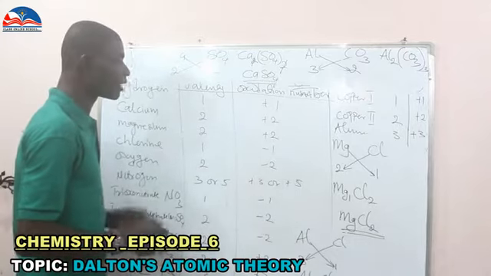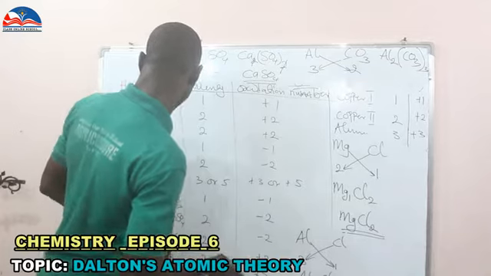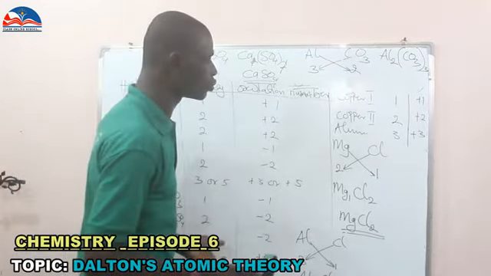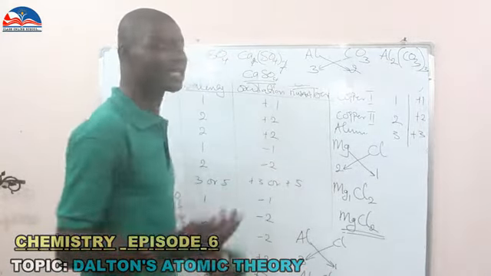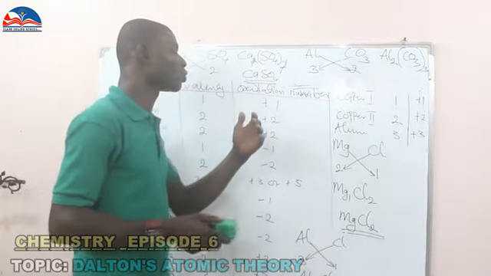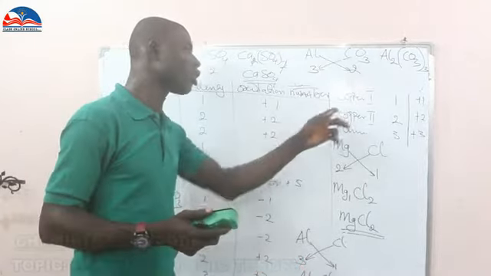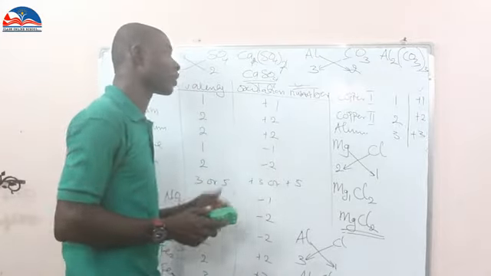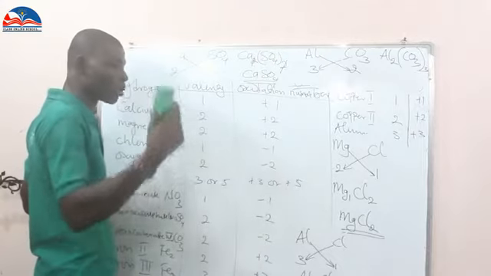So we have iron 2 chloride, iron 3 chloride. We have also copper 1 and copper 2 chloride. Copper 1, copper 2, aluminium. So you can exchange any of them like that, by making sure that you cross their valencies, so that the valency of one will become that of the other, while the next should be for that of either copper 1 or any element that you are using for the combination.